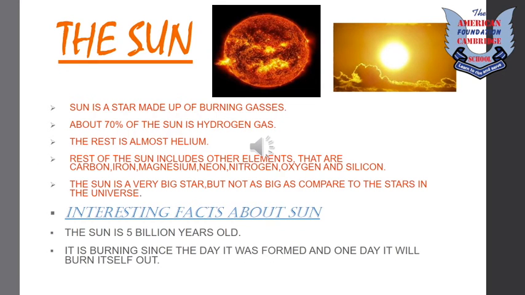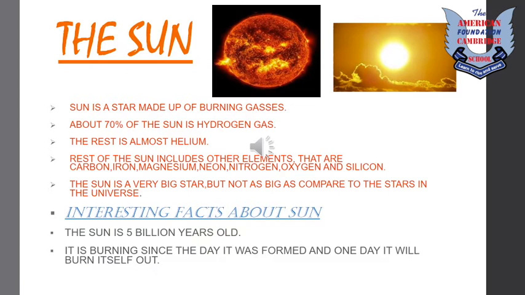Now we will start discussing the sun. What is the sun? You all have seen the sun shining brightly in the sky. The sun is a star made up of burning gases. What are these gases? About 70% of the sun is hydrogen gas, and the rest is almost helium. The rest of the sun includes other elements that are carbon, iron, magnesium, neon, nitrogen, oxygen, and silicon. These are the elements that you will learn about in your future classes.